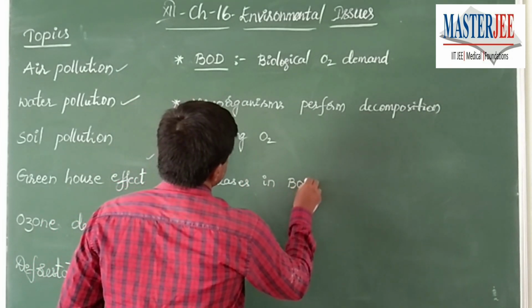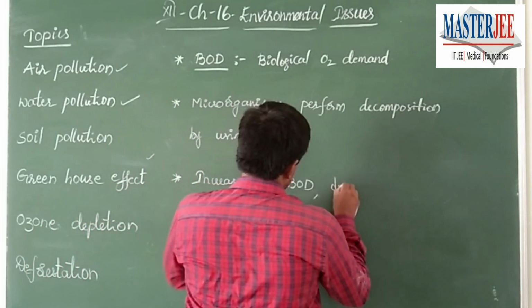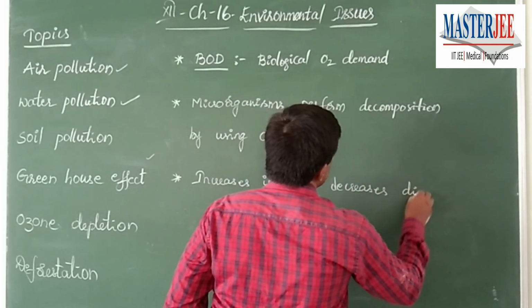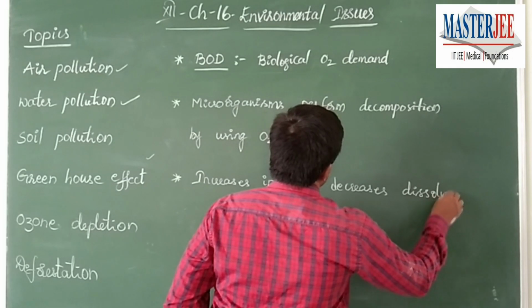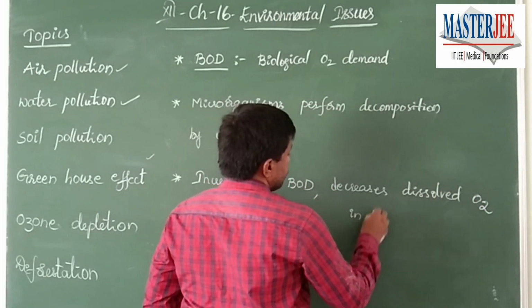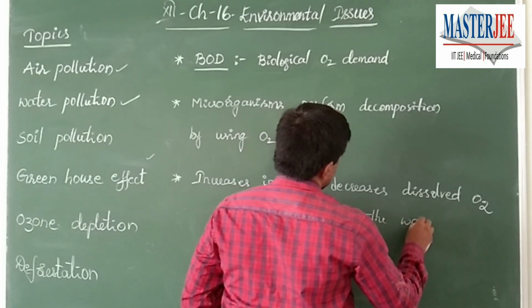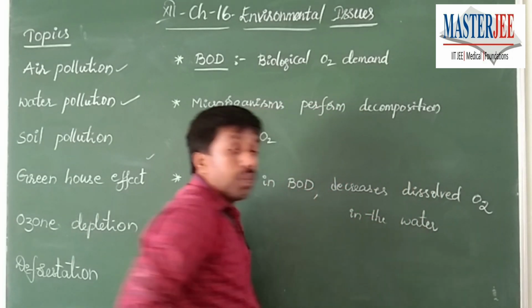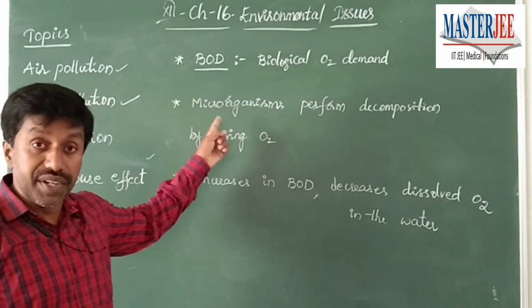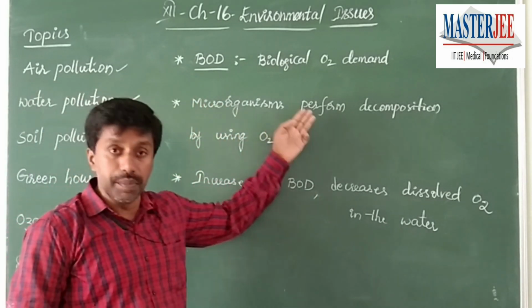Increase in BOD decreases dissolved oxygen in the water. Pollution of the water with organic matter can be measured with BOD, which is the biological oxygen demand.